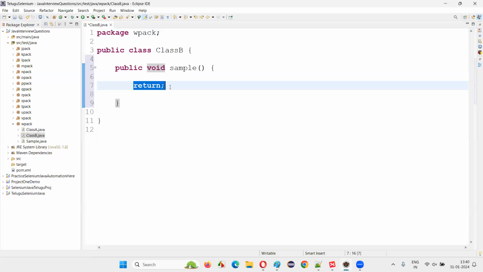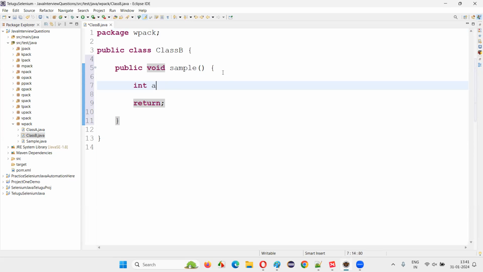Whenever this particular method is getting executed and this return keyword is encountered, the execution stops there itself. Where in real time do we use this return statement, and how is it possible in a method having void specified, which means the method is not going to return anything, but you are still mentioning the return? It is possible because this is a normal return statement which is not returning any data, and I am going to explain how it is used in real time.